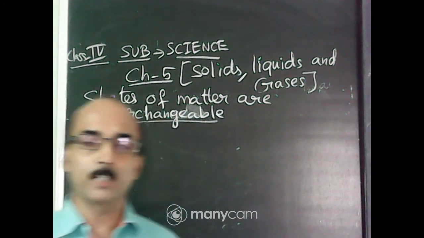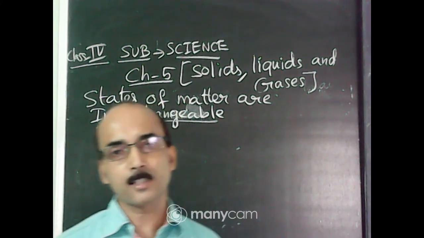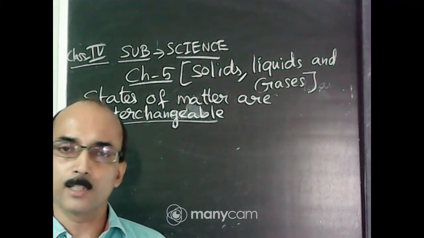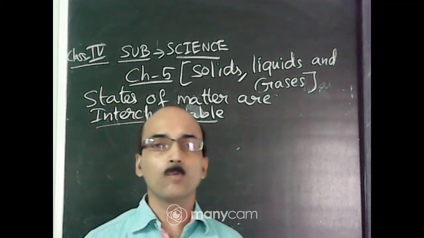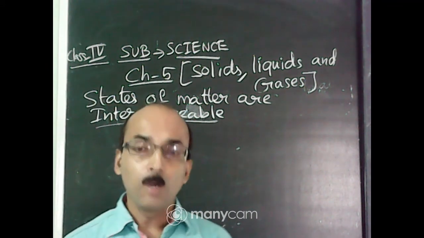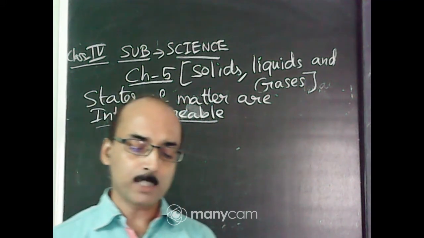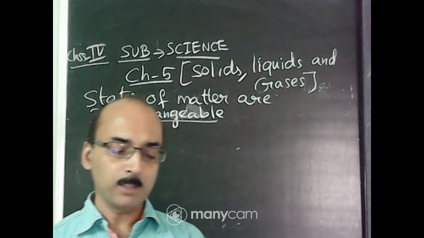The solid state of water is ice, the liquid state of water is water itself, and the gaseous state of water is steam or water vapor.